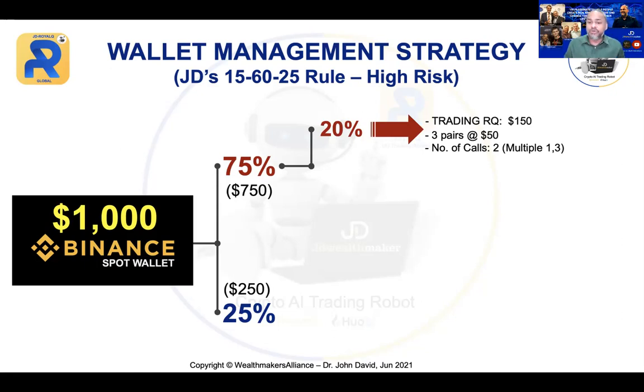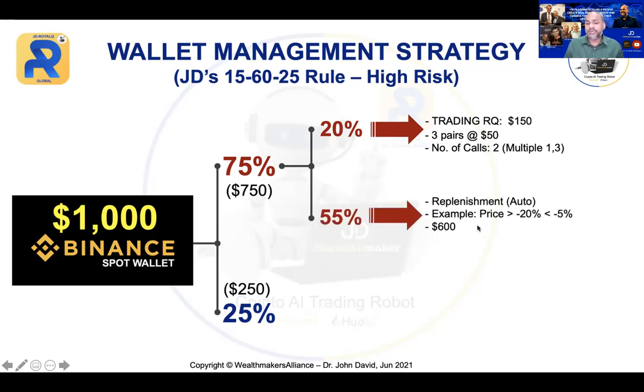But if I'm going to do 50, I'm only going to trade a smaller number of pairs. Can you see that? So the higher the risk, the fewer your number of pairs. You can manage the pairs very well, and you can have higher profit because your first order is higher. The number of calls stays the same, multiplier 1 and 3. Then I have a remaining $600.